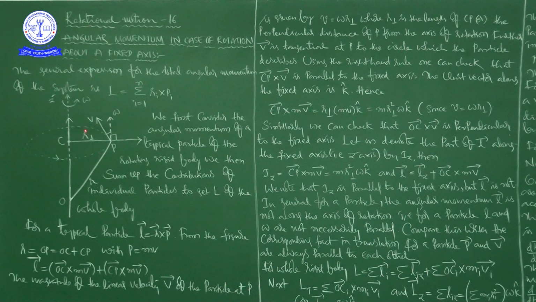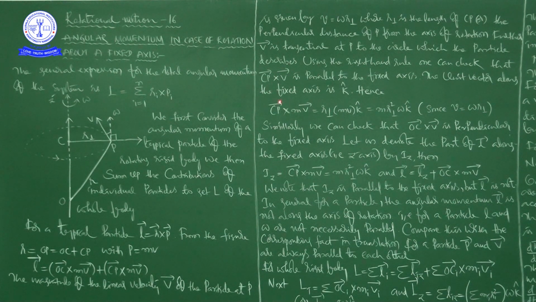Further, V bar is tangential at P to the circle which the particle describes. Using the right hand rule, one can check that CP bar cross V bar is parallel to the fixed axis.